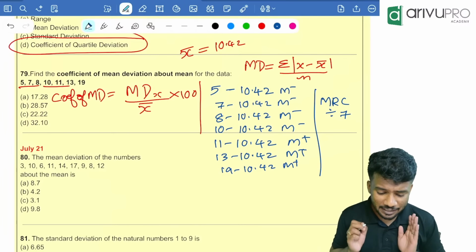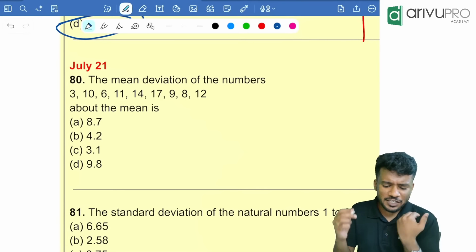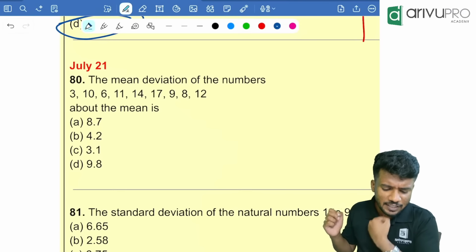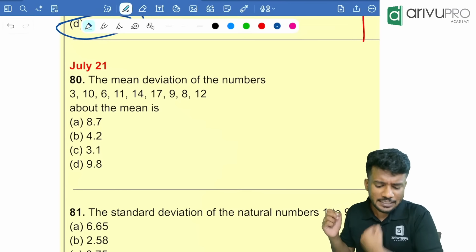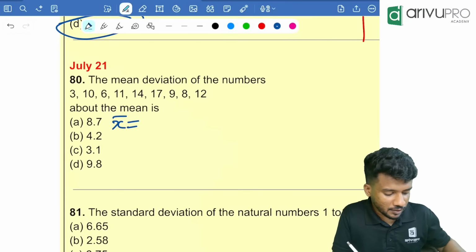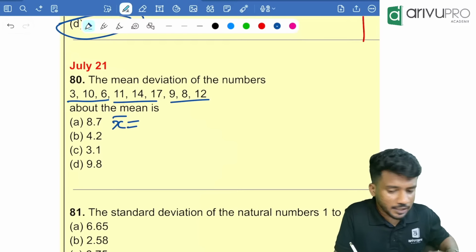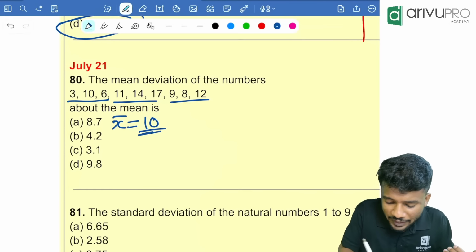Now we are going for the next one. Here is a direct question based on mean deviation. The mean deviation of the numbers 3, 10, 6, 11, 14, 17, 9, 8, 12 about mean is the question. First we need to find x bar. X bar is 3 plus 10 plus 6 plus 11 plus 14 plus 17 plus 9 plus 8 plus 12 divided by how many terms are there in total? 9 terms, that is 10. X bar is equal to 10.